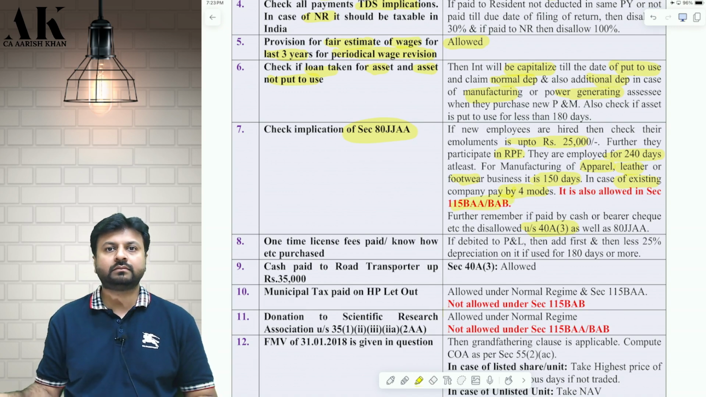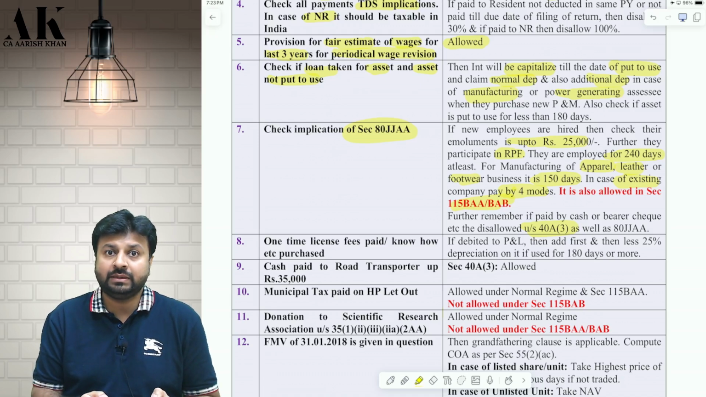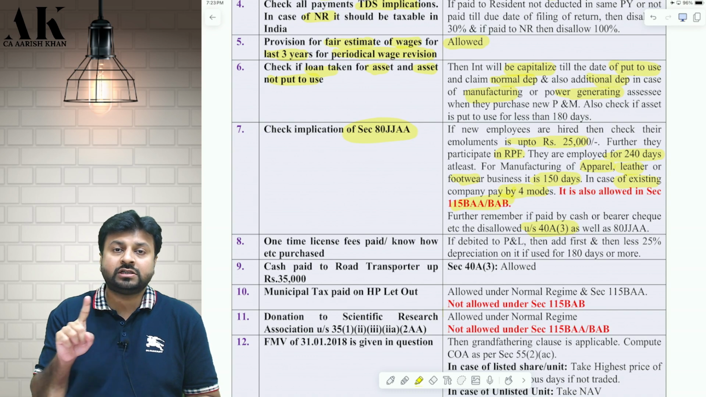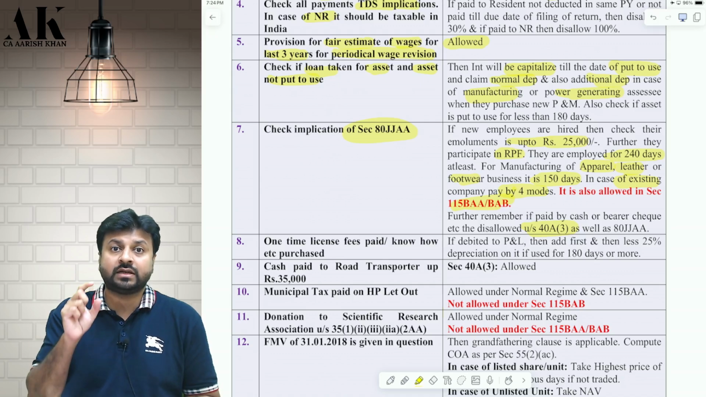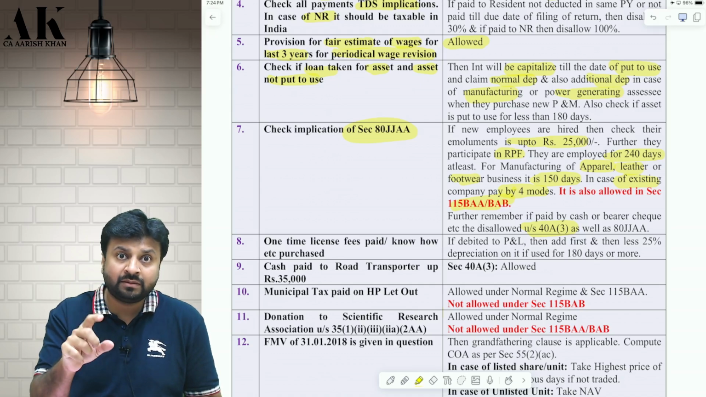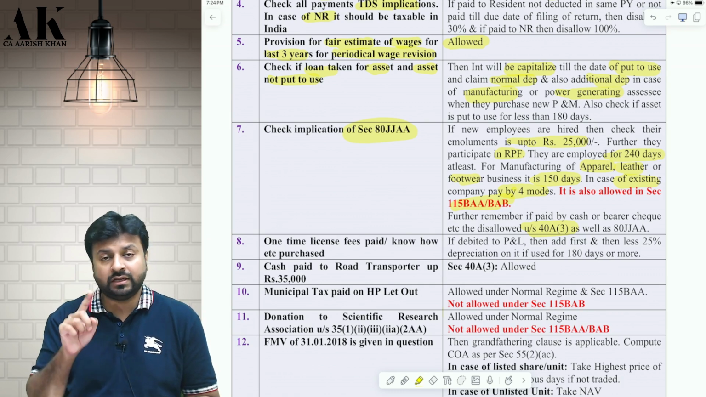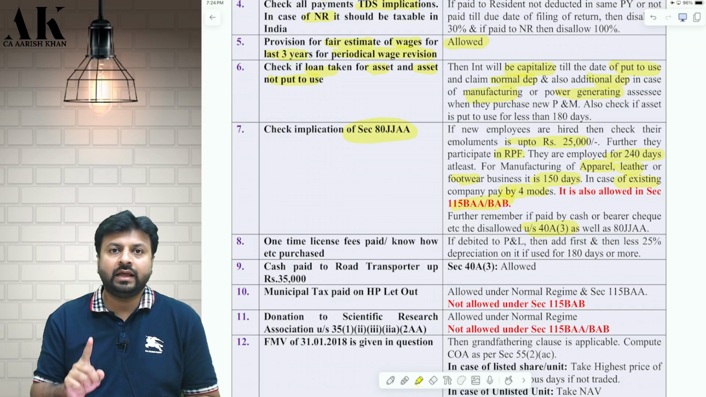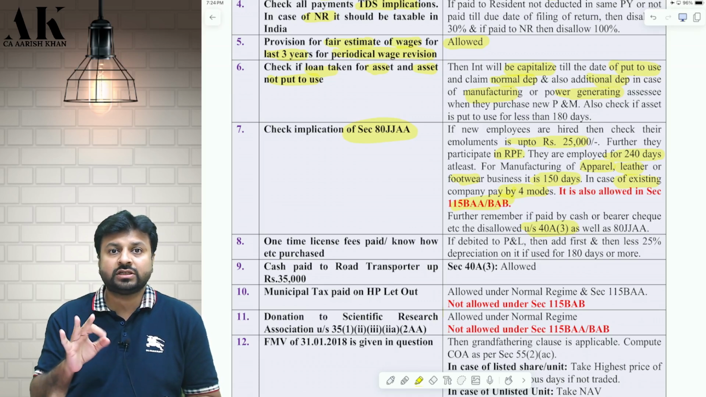Now, another important thing is you need to also check the implication of this in 115BAA and BAB. Generally, if a domestic company follows 115BAA and BAB, they are not eligible for any Chapter 6A deduction. But there are some Chapter 6A deductions which are allowed under 115BAA and BAB. Like 80JJAA is allowed even in this new regime. Like 80M is allowed even in this new regime. And 80LA is allowed in 115BAA, in 115BAB, that is not allowed. So these three deductions are allowed here.